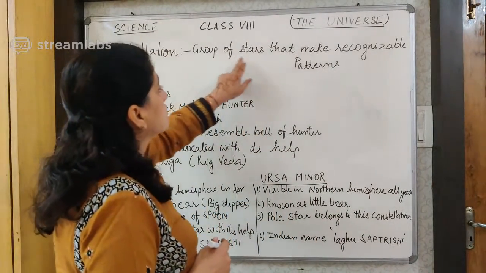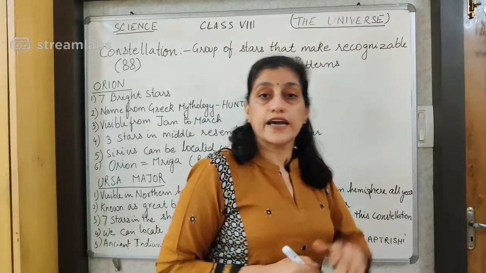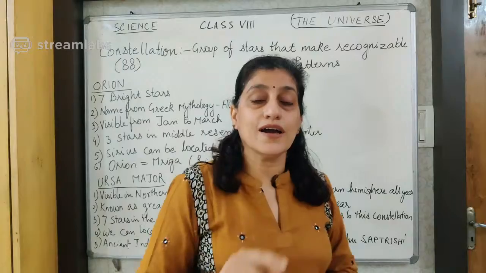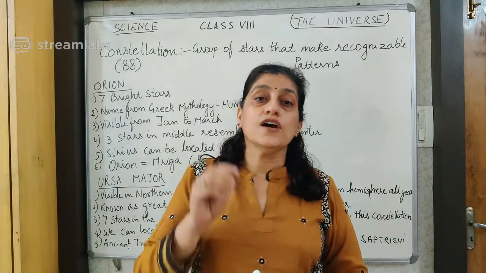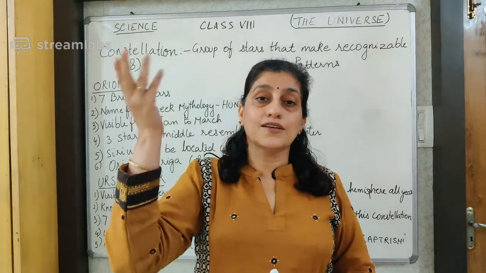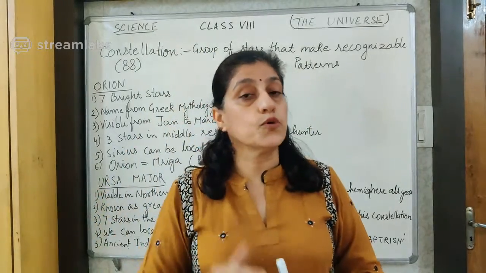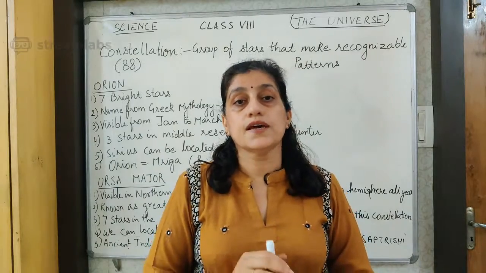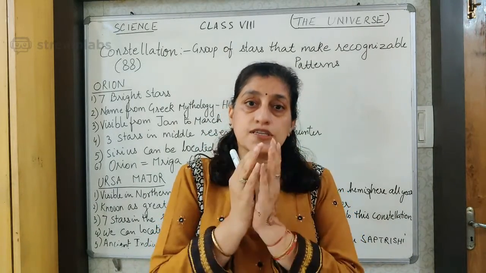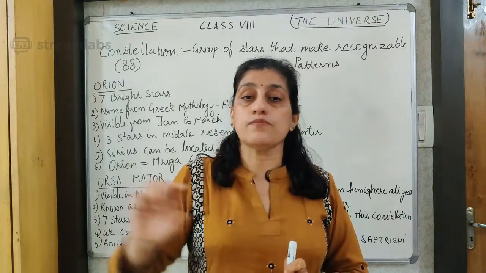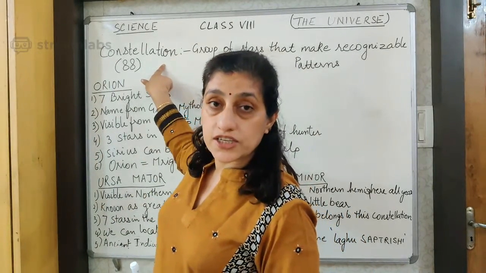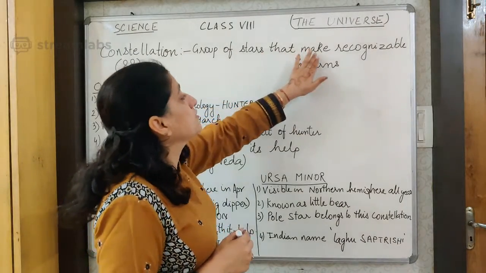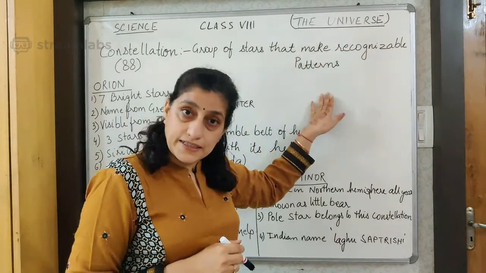A constellation is a group of stars that make recognizable patterns. Okay. If you remember a song, there's a song in the Hindi movie Hathi Ghoda Badalon ne Taron ne Kaise Kaise Roop Banaye. So these stars form a number of shapes, and a set of stars which make a particular shape is called a constellation. Okay. So constellation is a group of stars that make recognizable patterns.